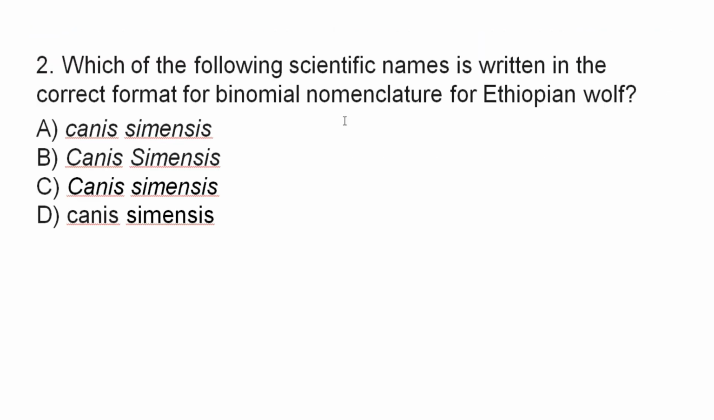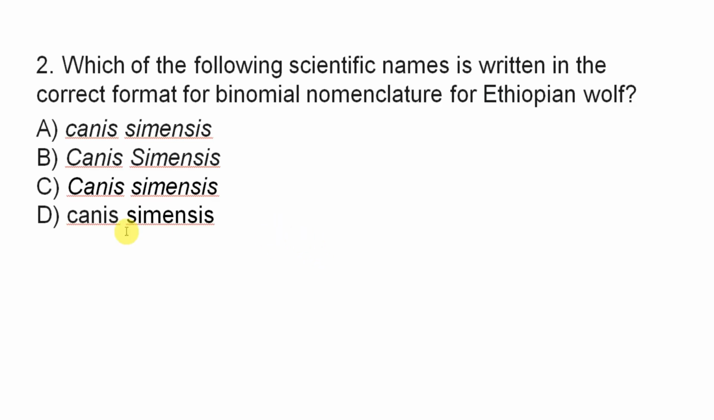Question number 2. Which of the following scientific names is written in the correct format for binomial nomenclature for the Ethiopian wolf? A. Canis semiensis. B. Canis semiensis. C. Canis semiensis. D. Canis semiensis. Look, whether the first letter is capital or small: capital, capital, capital, small, small, small, and in italics. So which one is the correct format for writing the binomial nomenclature of the Ethiopian wolf?